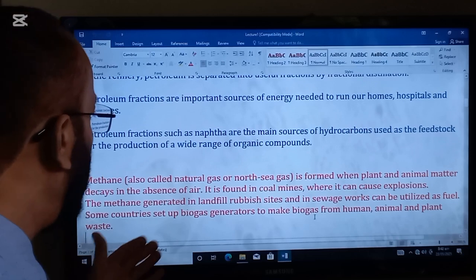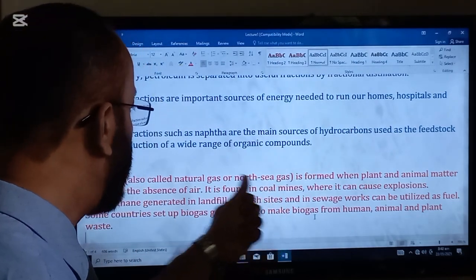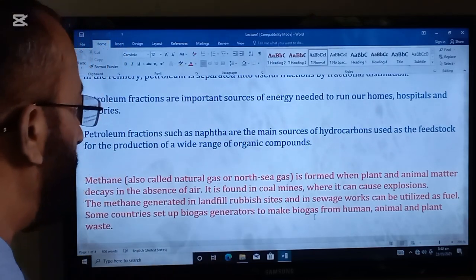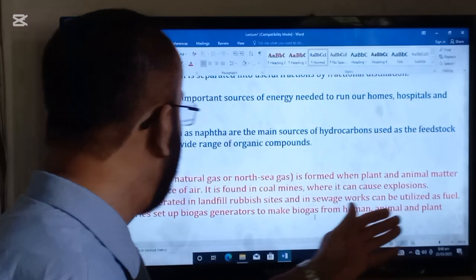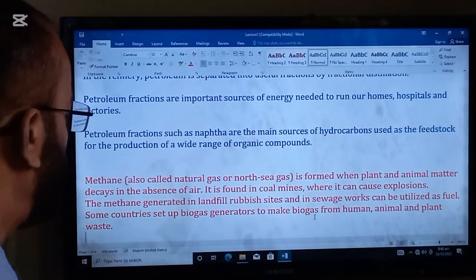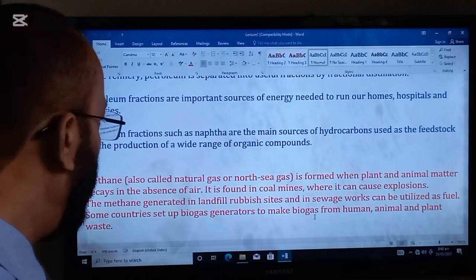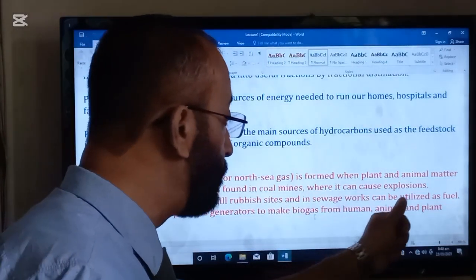Methane, also called natural gas or North Sea gas, these are the alternate names of methane, is formed when plant and animal matter decays in the absence of air. It is found in coal mines where it can cause explosions.